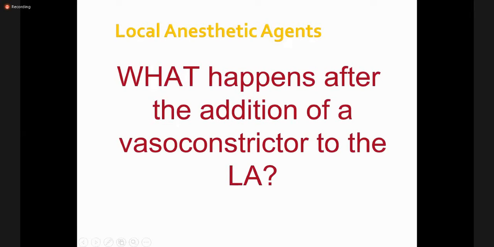Otherwise, generally all the anesthetic agents produce vasodilatation except one agent that produces vasoconstriction, and the example of that agent is cocaine, right? And the next point that you must know: does cocaine belong to the amide group or ester group?